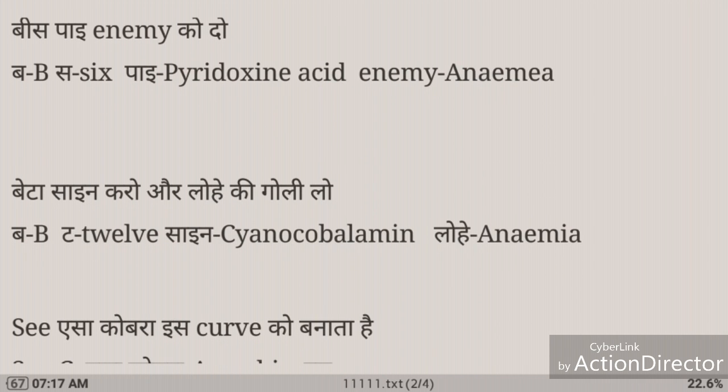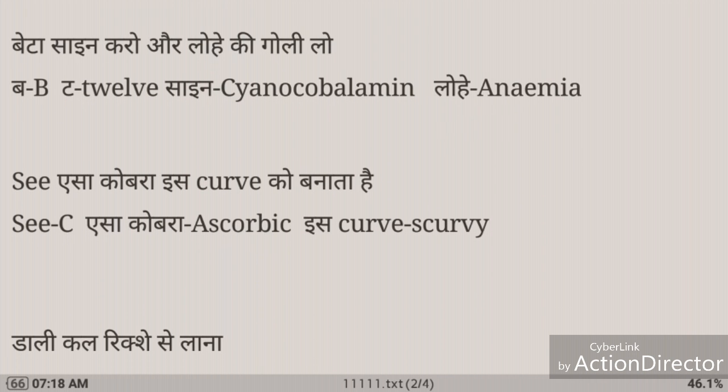Next one, B spy enemy को दो. Bar refers to B, sa refers to 6, pi refers to pyridoxine acid, enemy refers to anemia. Pyridoxine is the chemical name of vitamin B6. Deficiency of vitamin B6 may cause you the disease of anemia.